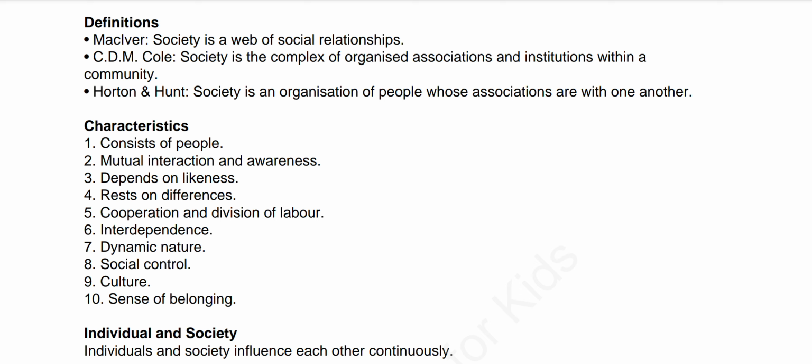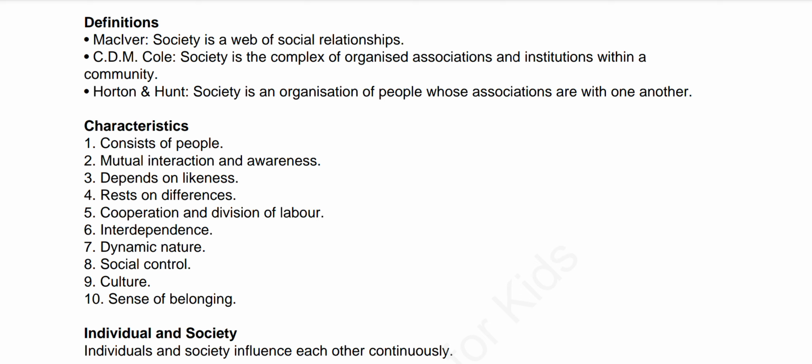Now let's move on to the dynamic nature, the seventh point. It's very clear that society isn't static, right? It's not static because changes are there in a society. Society constantly changes. This is a very common thing we know, right? Society is not static, it is dynamic. Change is ever present in society, right? Changeability is an inherent quality of human society. No society can ever remain constant for any length of time. Society is like water in a stream or river that ever flows, right?